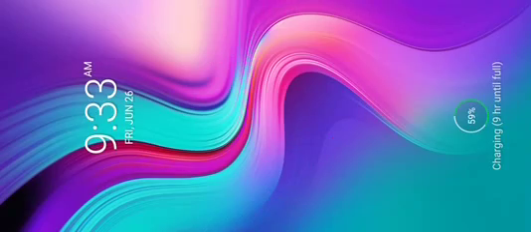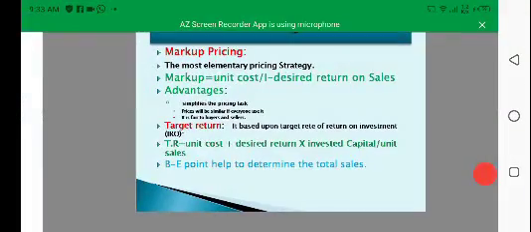So these are a few methods where the company decides which is suitable to them, according to their internal and external environment, and which side they need to go before selecting a pricing method for their pricing.